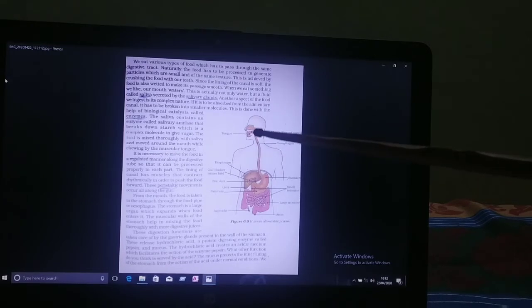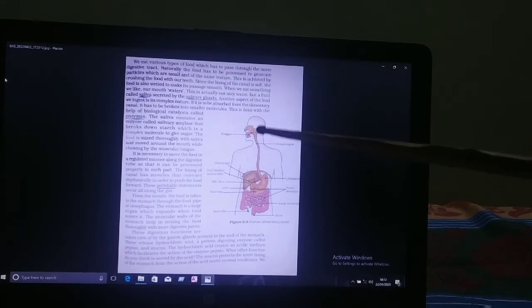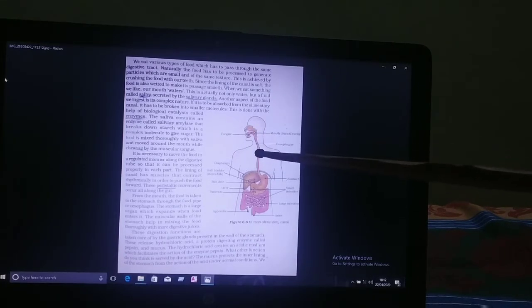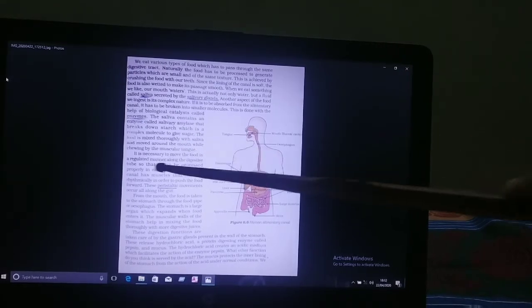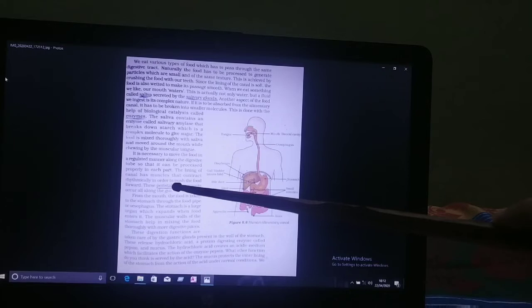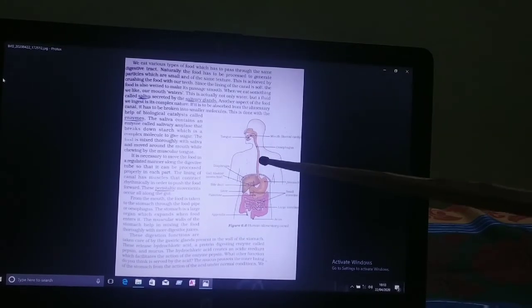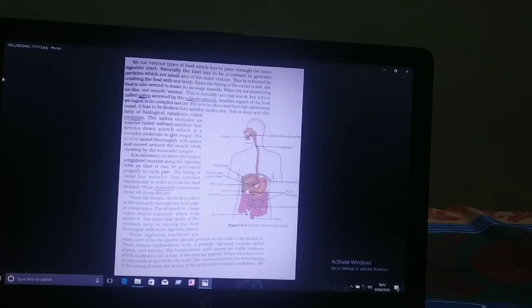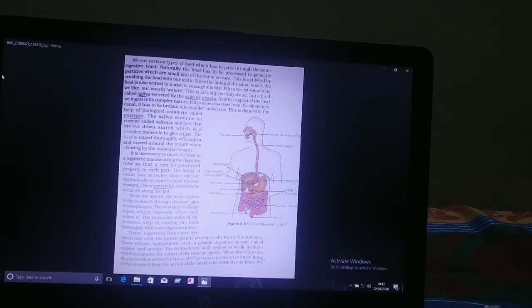When food enters into the food pipe, there is contraction and expansion of this food pipe. Such contraction and expansion movement is known as peristaltic movement. In this way, the food now moves towards the stomach. The stomach is a J-shaped organ present on the left side of the abdomen.